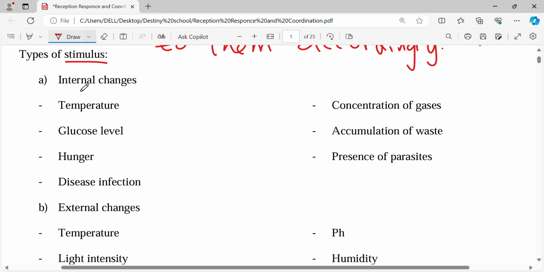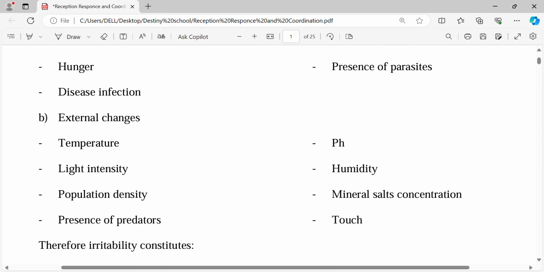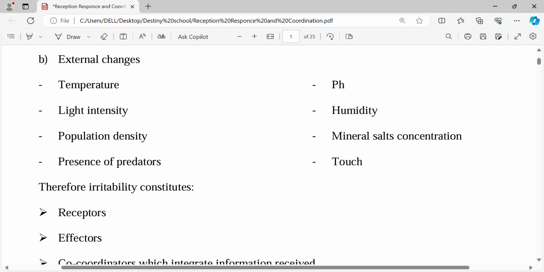Okay? Yes, temperature, these are now the internal ones. Something that can make a living organism react. That gap, something that can make a living organism maybe not feel comfortable. You'll try to basically balance it or correct it. So those are stimuli. Something that is making the living organism have some change. Temperature, things like this one.